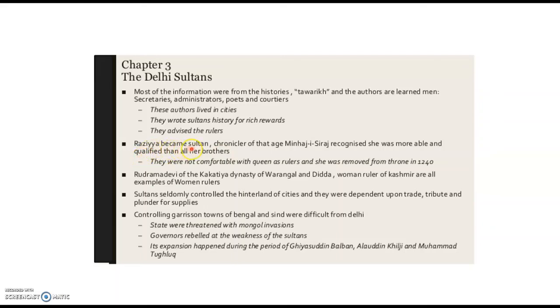Rudramadevi of the Kakatiya dynasty of Warangal and Didda, woman ruler of Kashmir, are also examples of women rulers. So Razia and Rudramadevi are examples of women rulers.